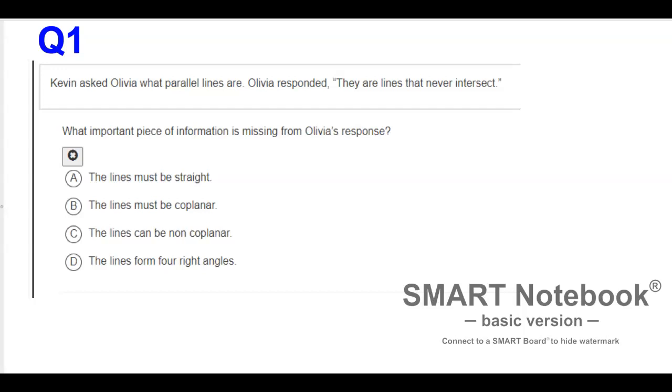So Olivia is right. We know that parallel lines are lines that never intersect. But there is one more part that we have to add to this definition.